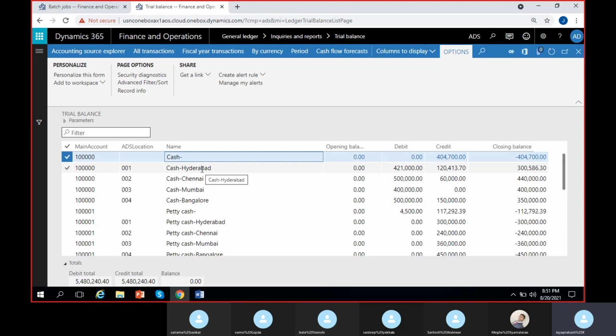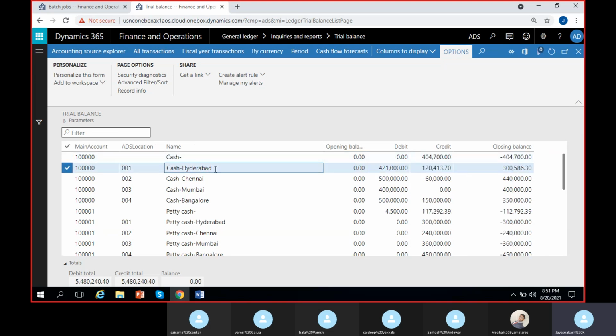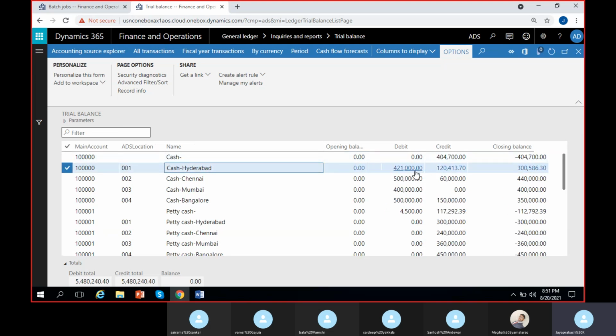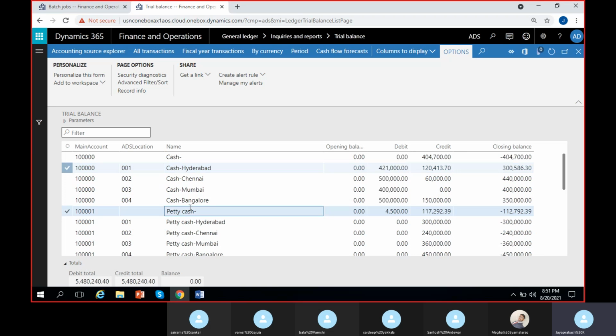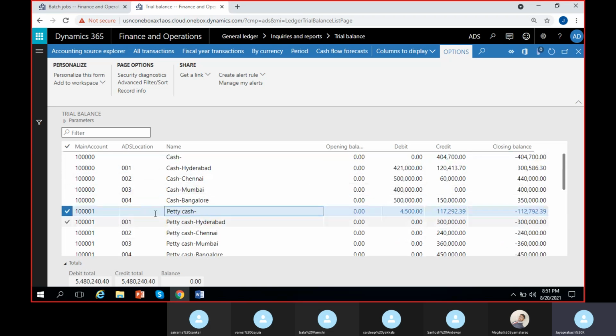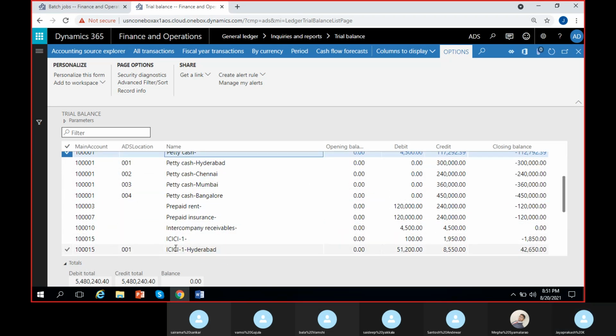Cash account along with the Hyderabad dimension combination, the balances are like this. Debit and credit and closing balance is this much. So cash account plus Chennai, cash account plus Mumbai, cash account plus Bangalore. Here you can see clearly the cash account plus location values. Along with cash account, for every account I can see here petty cash and location.